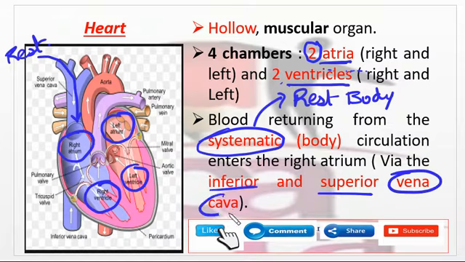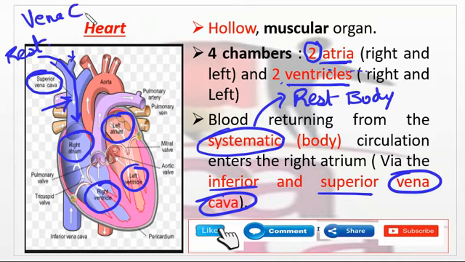Vena cava, you have to try to understand. Here this is the superior vena cava, and this is the inferior vena cava. This is the entrance point, the vena cava, superior and inferior.